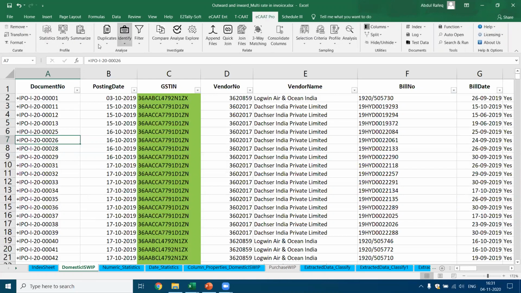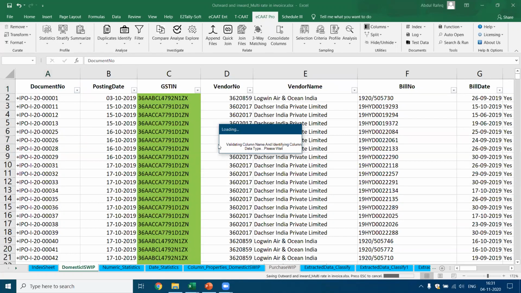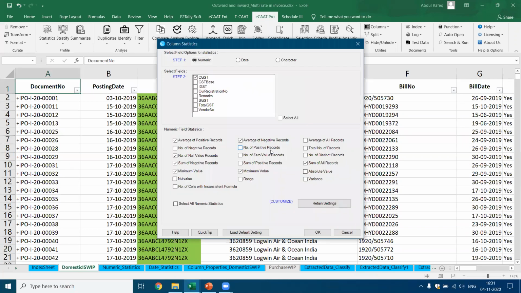I go to ECAT Pro, then I go to statistics, and then I go to column statistics. Now it will validate the column names and identify columns, whether the data type and everything is correct. And after that, it opens this particular dialog. Now you see numeric statistics. I've got all these options. It gives me all the fields available. Now remember, if I want all this, I'm just going to pick a few so that it can run faster. I say I want all the numeric statistics, and I say okay.